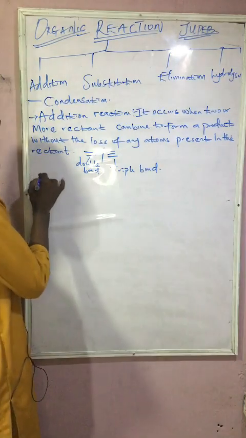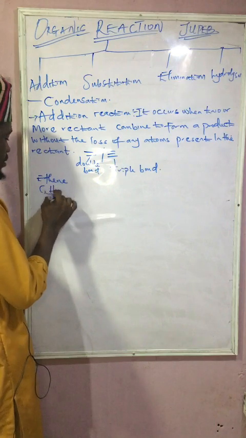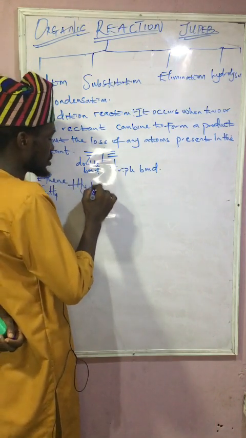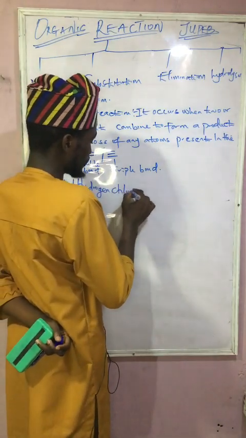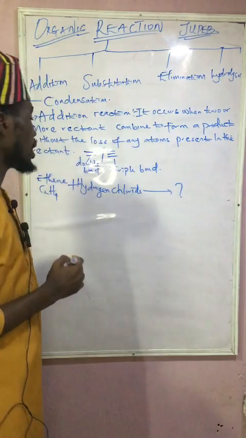I have ethene, which is C2H4, plus hydrogen chloride. What will be our product?